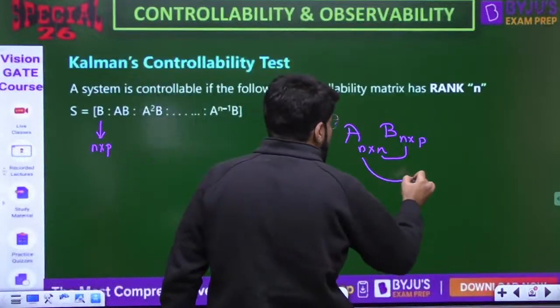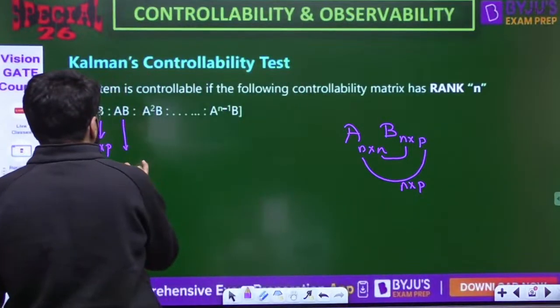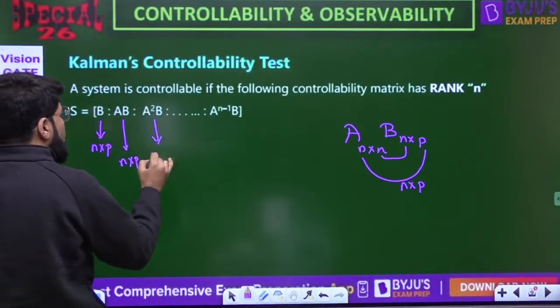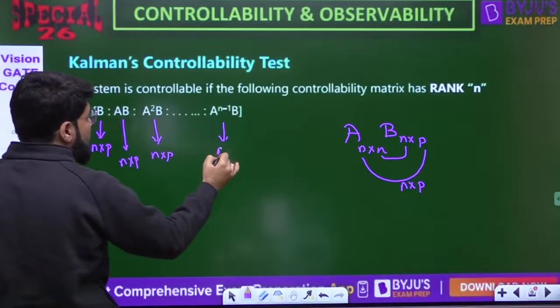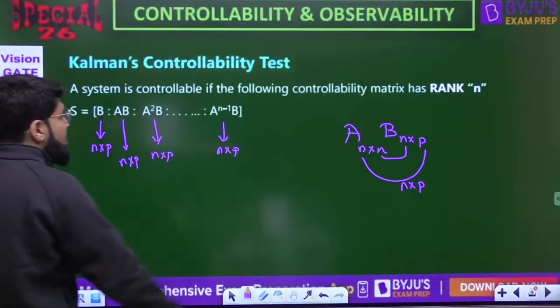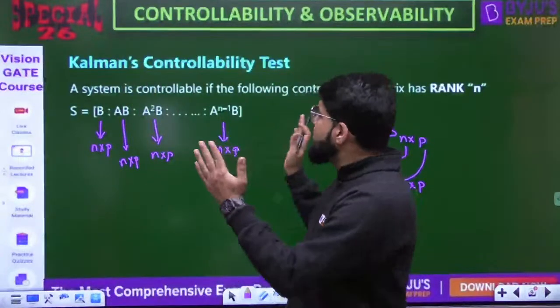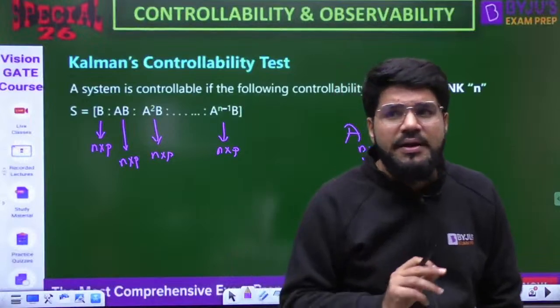And what is the final result after multiplication? That will be n cross p. So even AB will be n cross p. Similarly, the size of A squared B will also be n cross p. All of these, up to A power n minus 1 B, have the size n cross p, and all of these matrices are augmented together, combined in a single matrix that is known as the controllability matrix S.